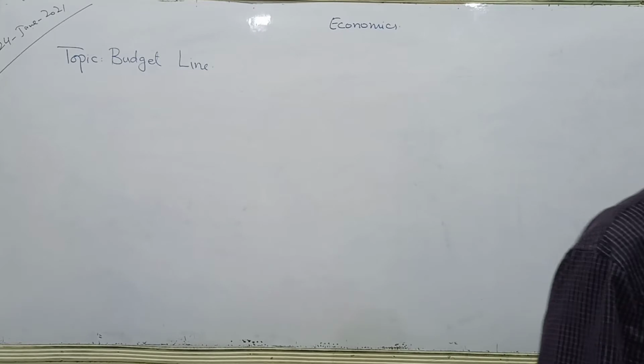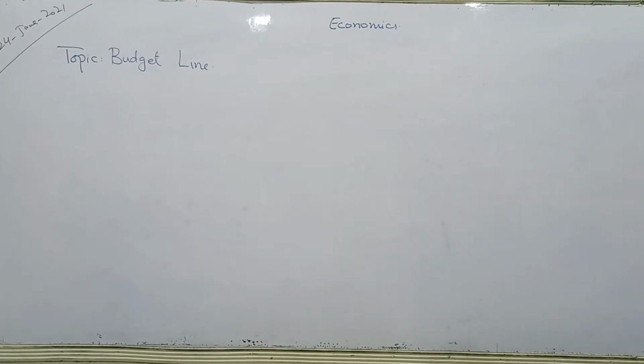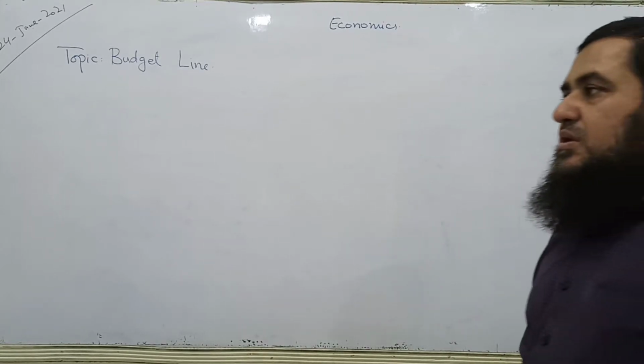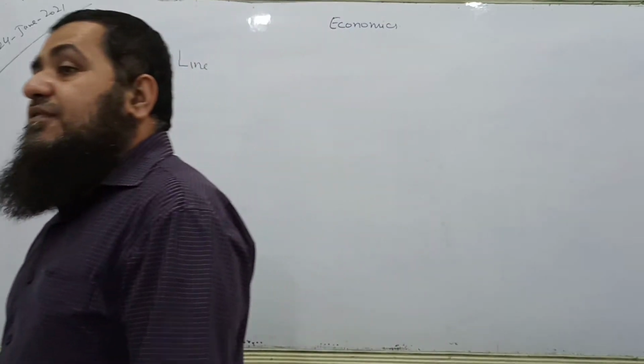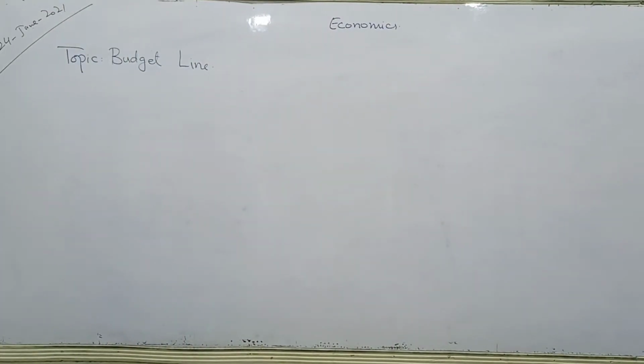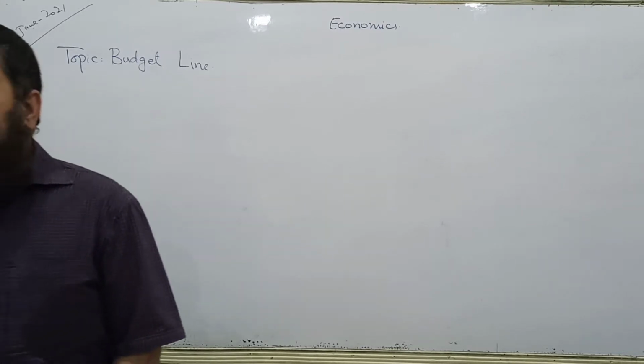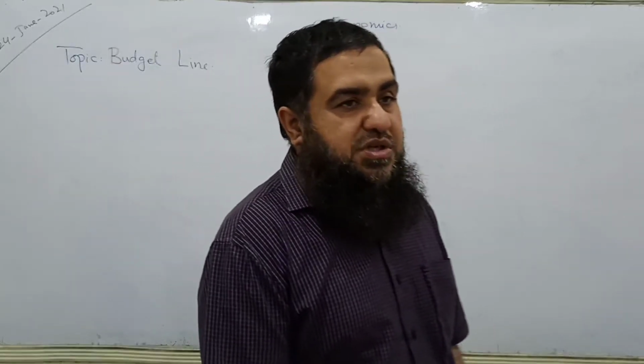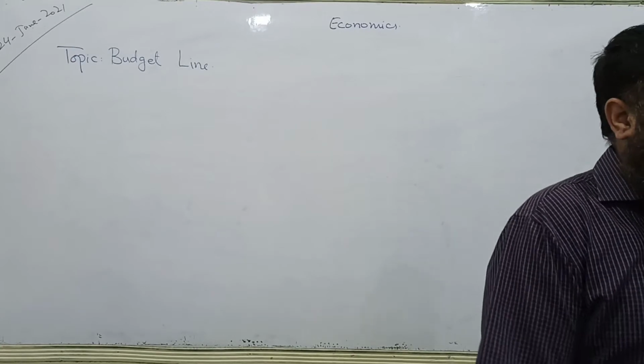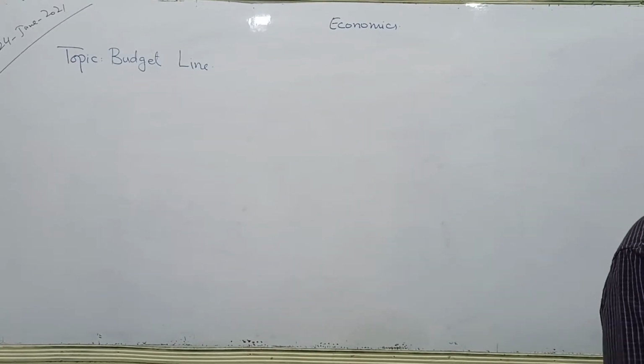Suppose, what do we mean by budget? If I ask you, being a student of economics, how can you define budget? You listen to this term many times, that the federal government is announcing its budget, the provincial government is announcing its budget. So what is the actual meaning of budget? The total money you have, which you can spend.